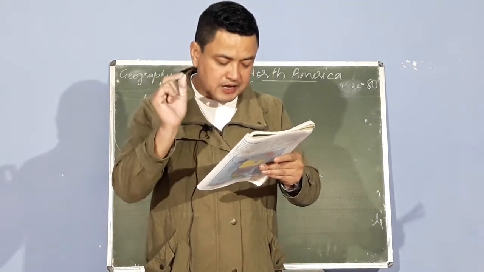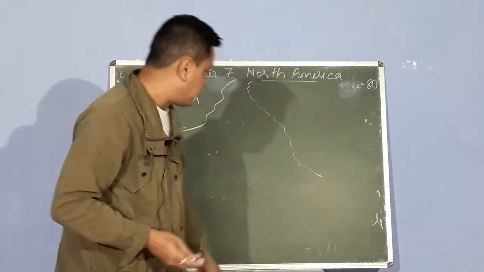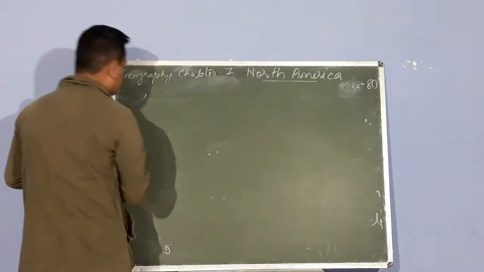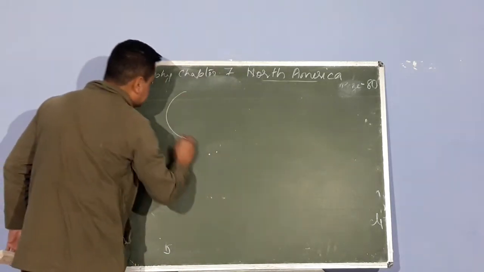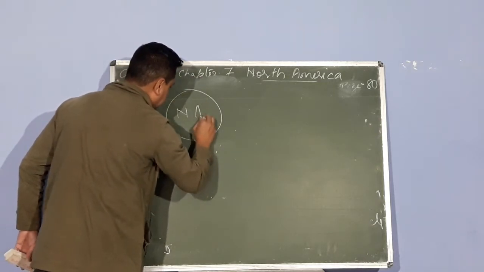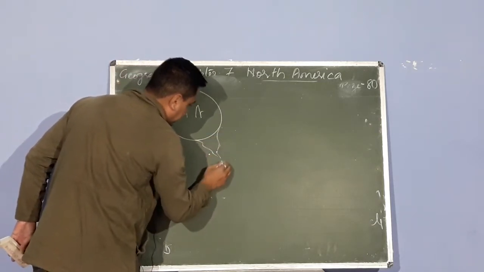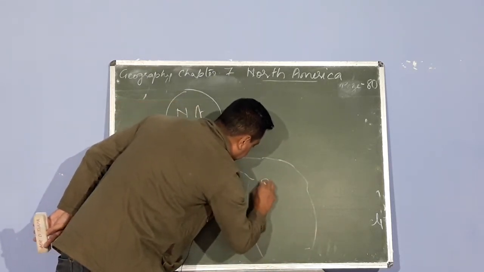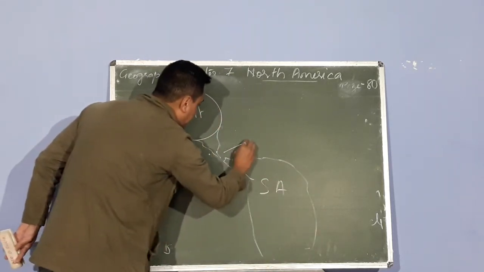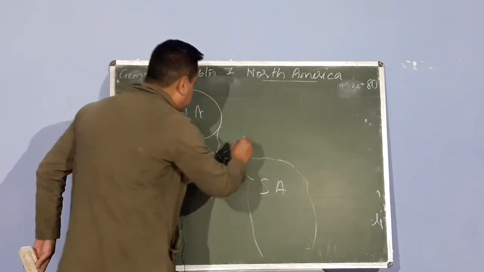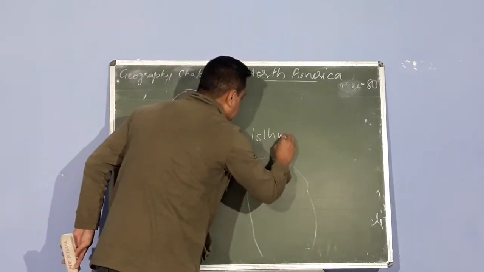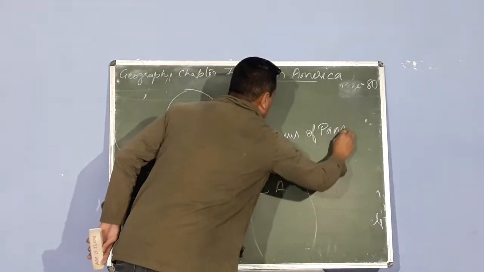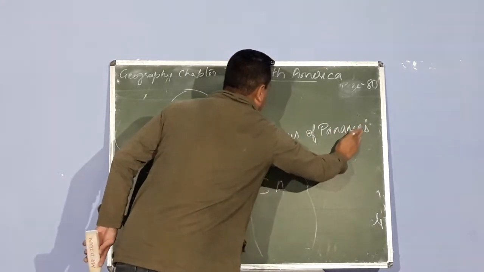So, now, the continent is joined to South America by the Isthmus of Panama, so North America. So, I'm coming to North America. So North America is this one. Now North America looks like this way. It is joined with South America. Now I'm writing South America. It is joined by what we call the Isthmus of Panama. ISTHMUS. Isthmus of Panama. Now you have learned what is Panama.